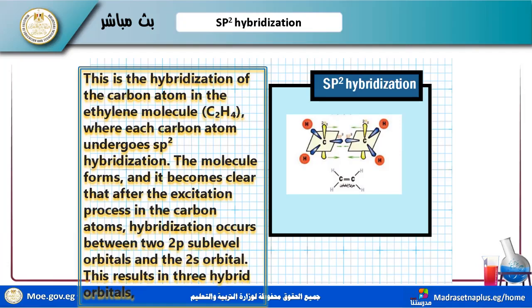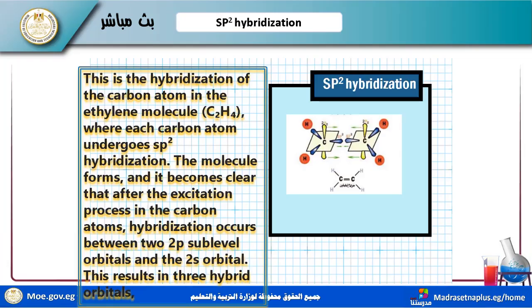Firstly, we will explain this carbon atom. First make the excitation process; there is no hybridization before the excitation process. Why? Because I want single electrons, which means bonding electrons, bond pairs.